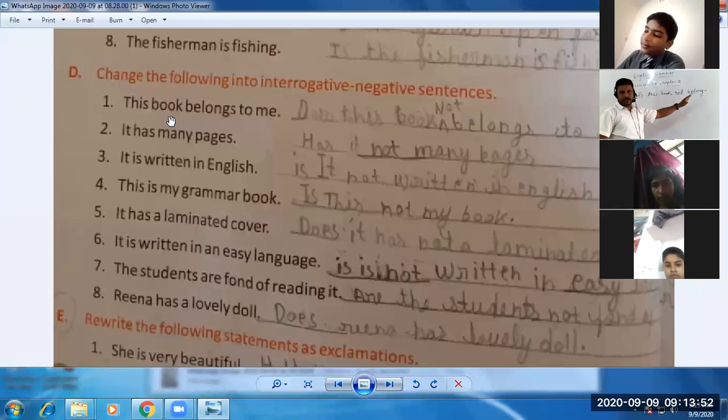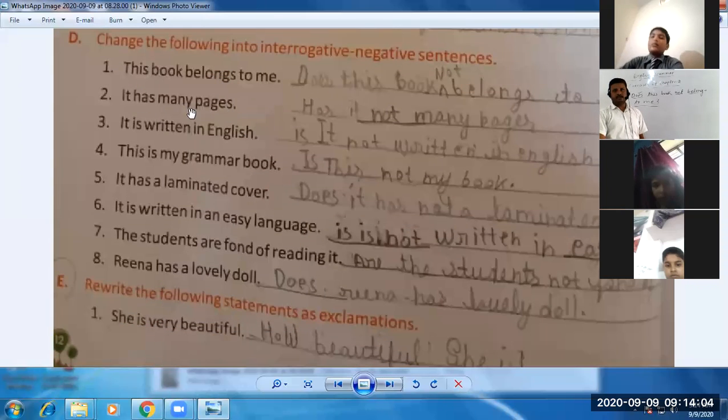वहां पे हमें s add नहीं करना है. To me and question mark, students. So this is how you can change. Similarly, it has many pages. So does, remember students, when we use does, we do not use has. जब does का यूज होगा तो हम has का यूज नहीं करेंगे, have का यूज करेंगे.